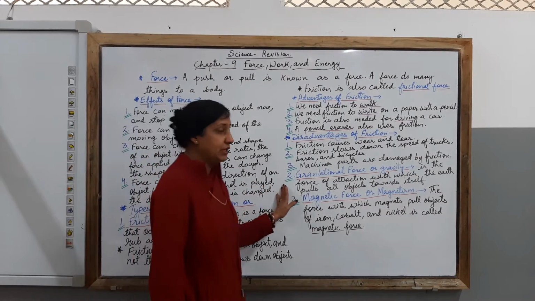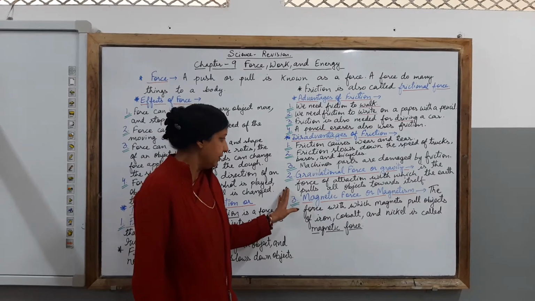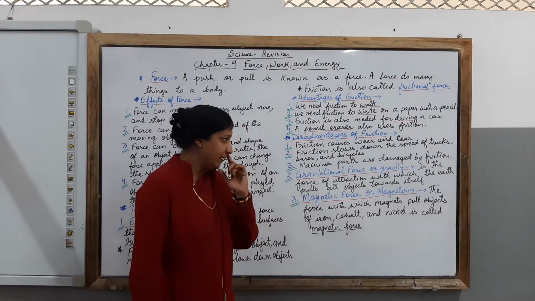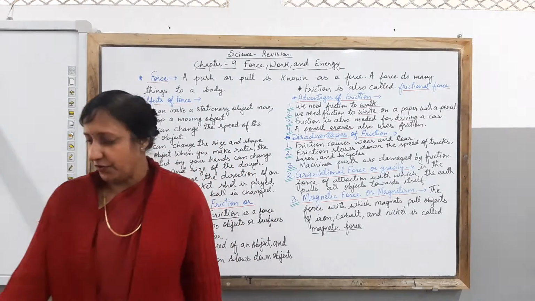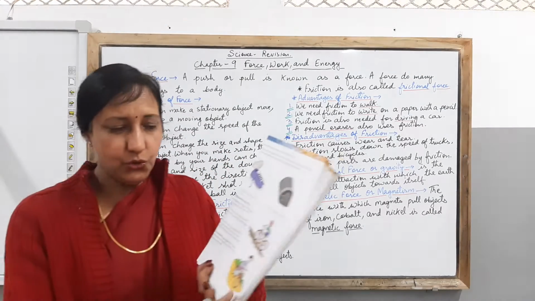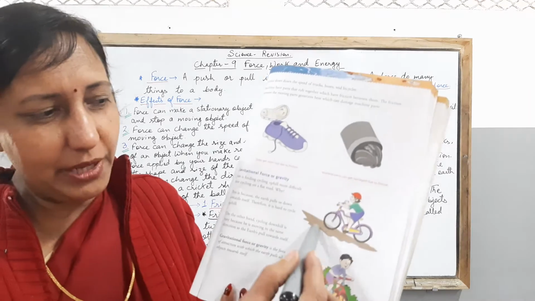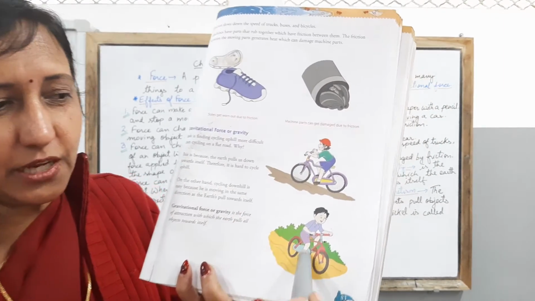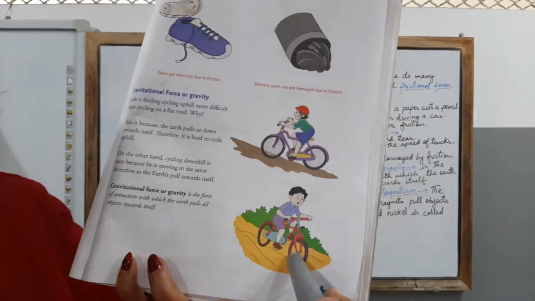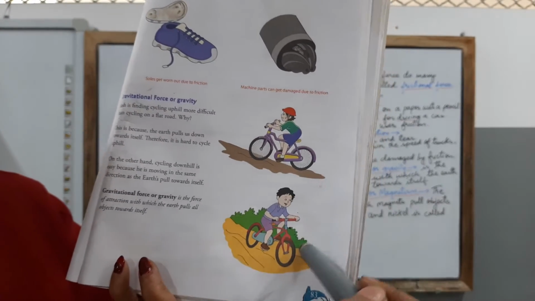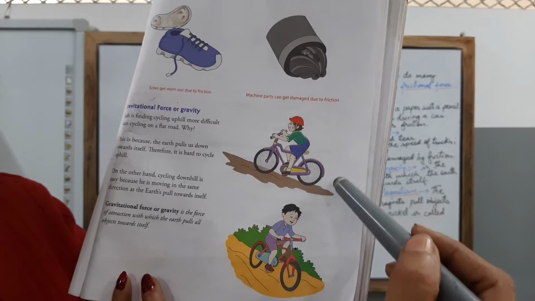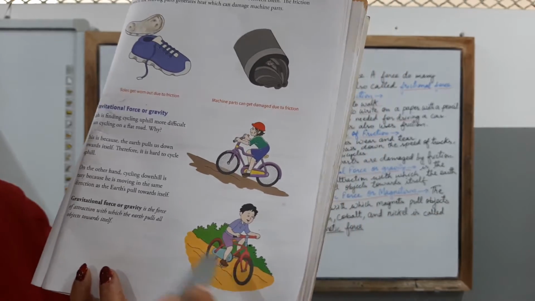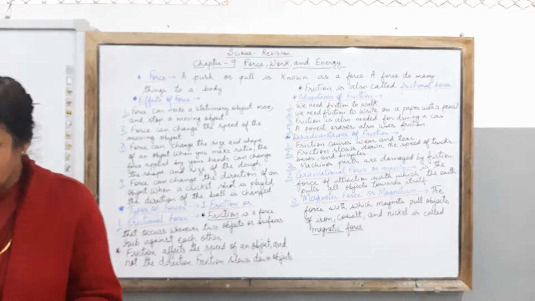Next we move on to the second kind of force, that is gravitational force or gravity. Children, for you to understand, I have given you the example of two children. The one who is climbing with the bicycle on the mountain, and the one which is coming down from the mountain. You can see that the child who is climbing with the help of a bicycle finds it difficult, and when he is coming down it is very easy for him to come down.